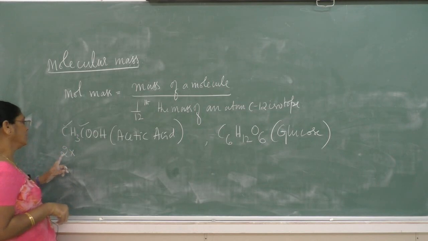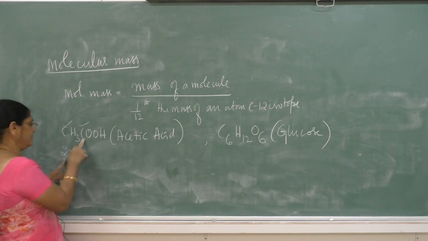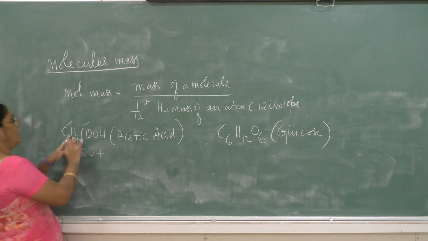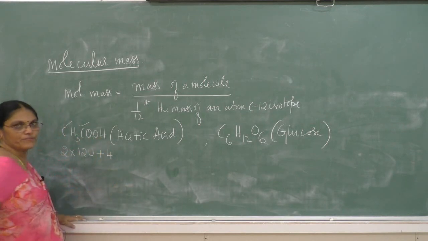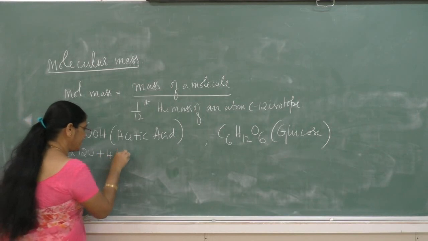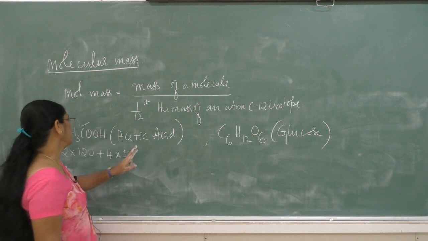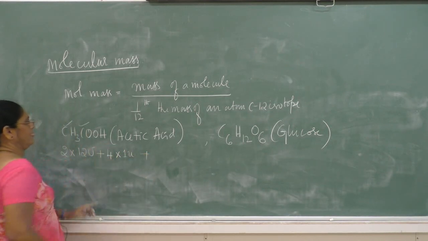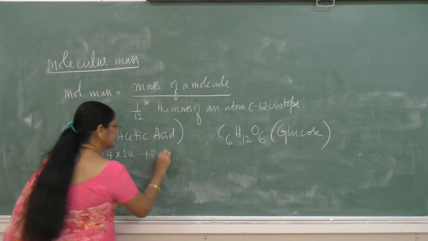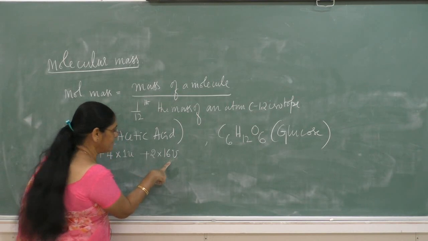Therefore, I will write here 2. Then what is the atomic mass of carbon? That is 12 unified mass, plus, how many hydrogen atoms are present? 4 hydrogen atoms, multiplied by its atomic mass, 1 unified mass, plus, how many oxygen atoms are present? 2, multiplied by 16U, its atomic mass.